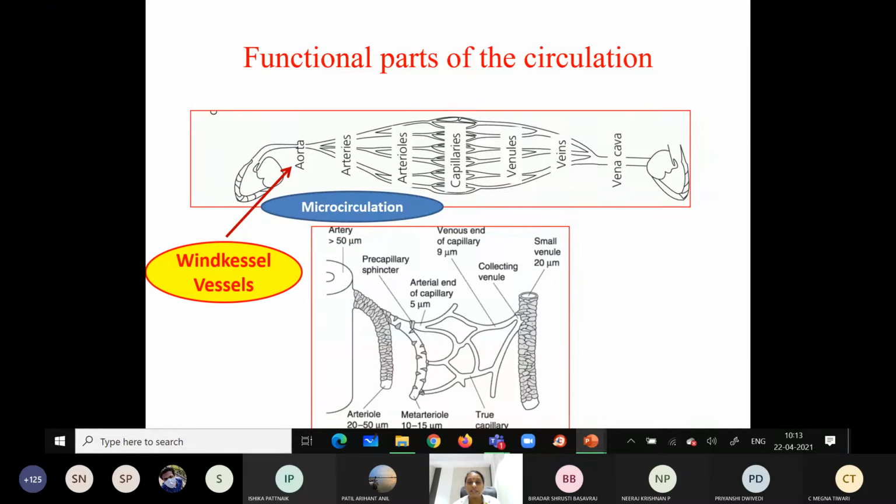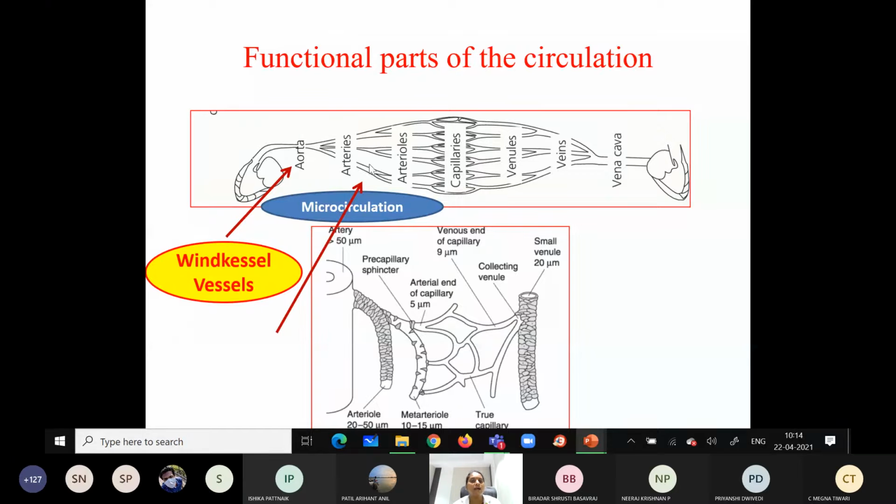So that's why these vessels are called what? Windkessel vessels. What are the Windkessel vessels? These are the bigger arteries or the aorta, which have more elastic tissue in the wall and a larger diameter, and they have the property of stretching during systole and recoiling during diastole. Because of this property they are called Windkessel vessels.